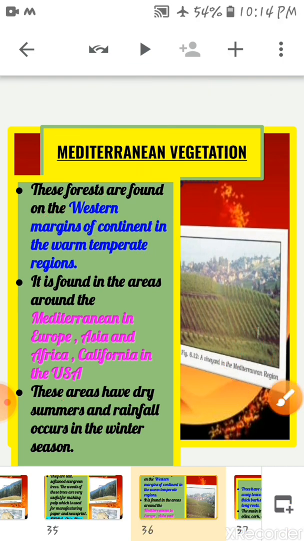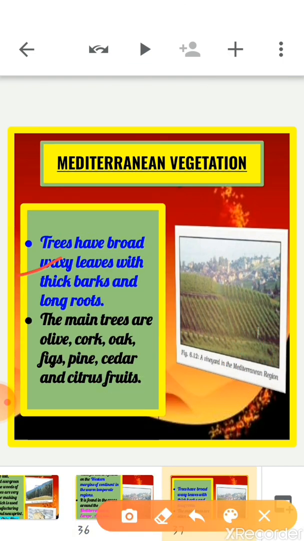Now the most important feature: the trees found here have broad waxy leaves, with thick barks and long roots, and this helps them to withstand the dry summer period. The main trees are olive, cork, oak, figs, pine. Citrus fruits like the orange, lemon, olive, and grapes are found in this forest.